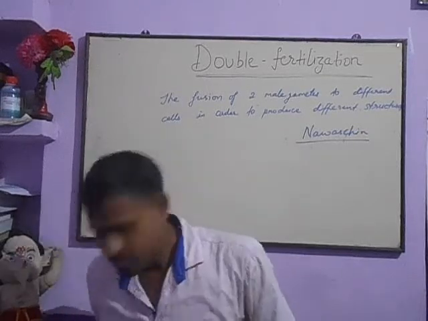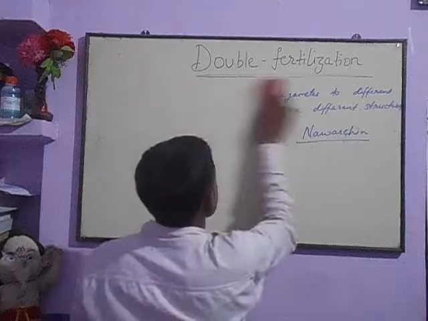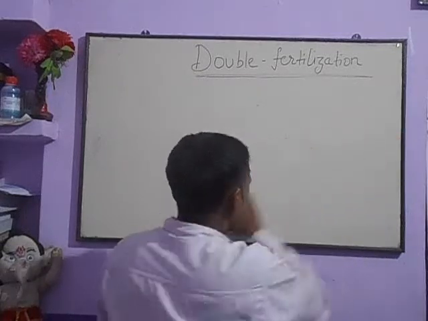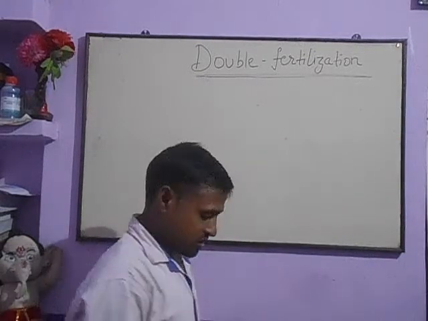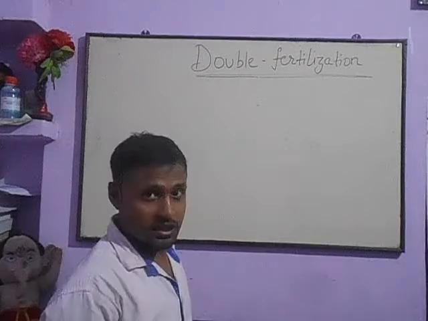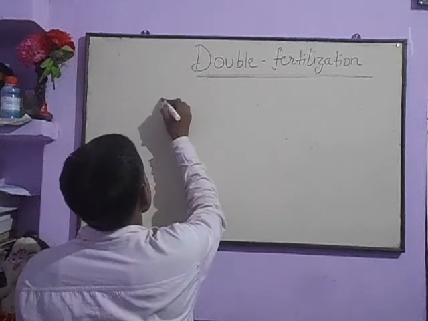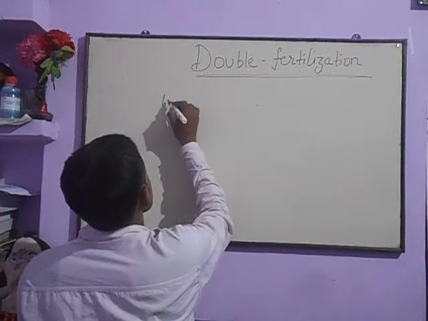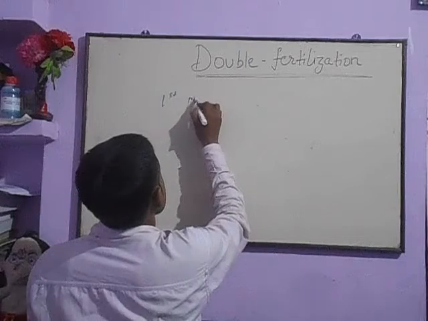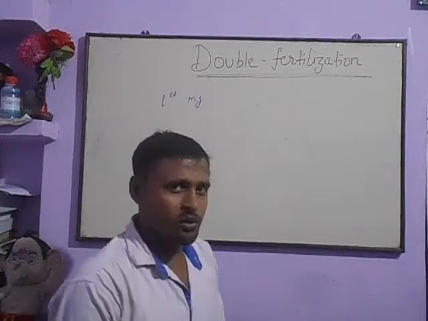As we discussed earlier, there are two male gametes. So we write one male gamete, the first male gamete. Anyone could be first.